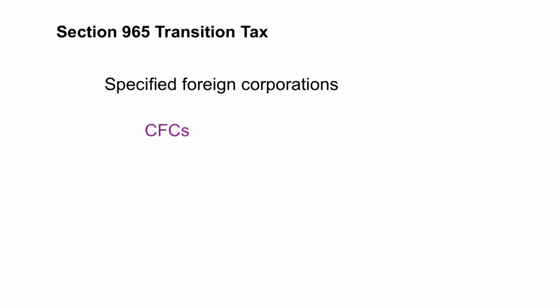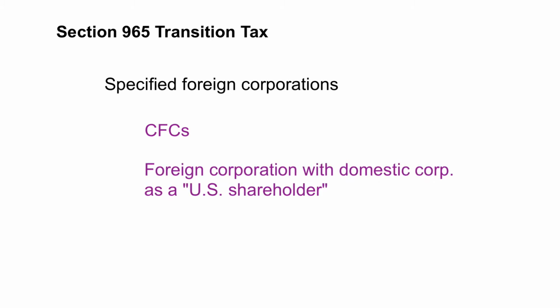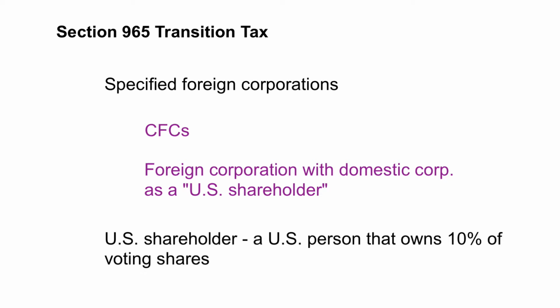The Section 965 transition tax applies to foreign corporations referred to as specified foreign corporations. A specified foreign corporation means any CFC and any foreign corporation with respect to which one or more domestic corporations is a U.S. shareholder. For 2017, a U.S. shareholder is a U.S. person that owns within the meaning of Section 958(a) or is considered as owning under the constructive ownership rules of Section 958(b) 10% or more of the voting shares of a foreign corporation.